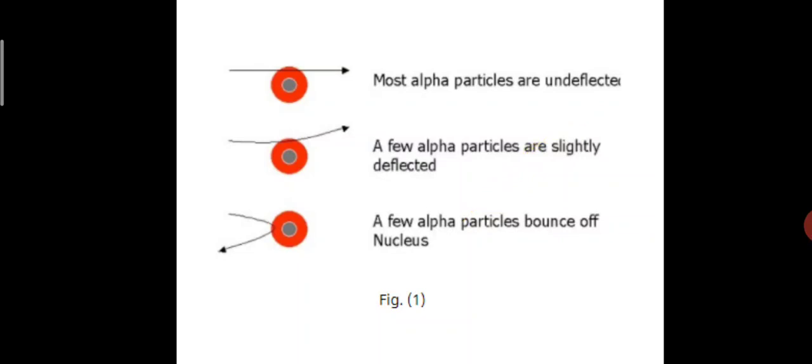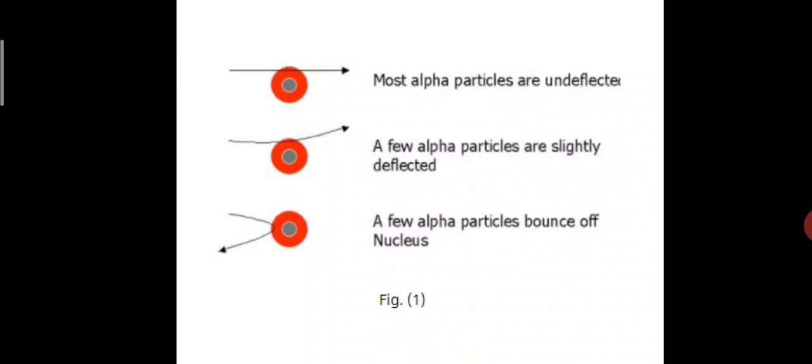From this he observed that there is a large empty space inside the atom, and the positively charged mass is present in the center of the atom, which is called the nucleus. How did he identify it as positively charged? Because the alpha source is also positively charged, and if it is deflecting, then like charges repel each other. So something positive is present at the center. So he said the nucleus is present in the center, which is positively charged.